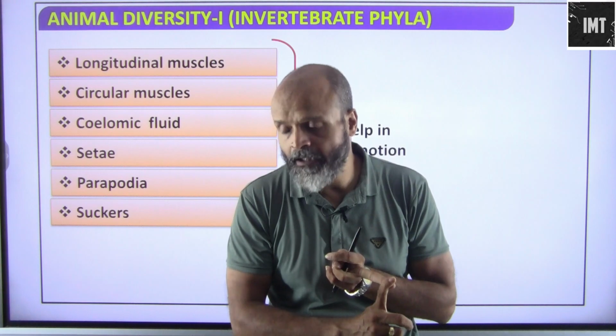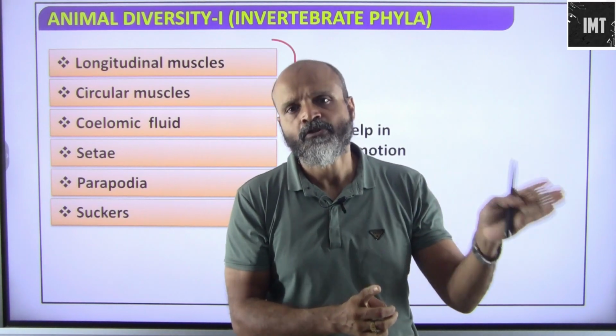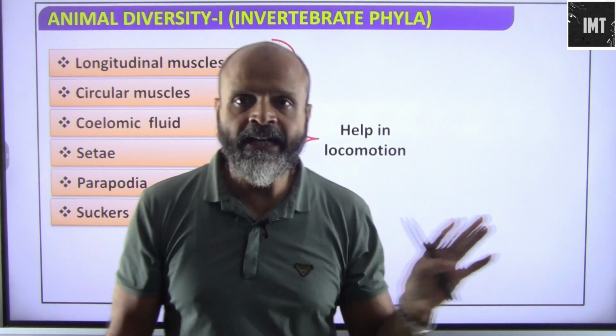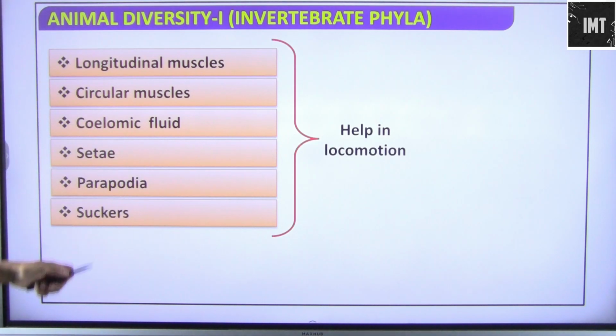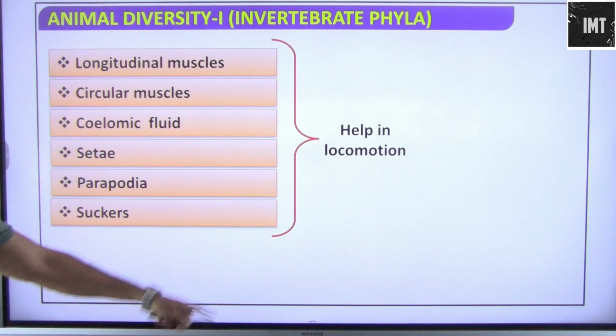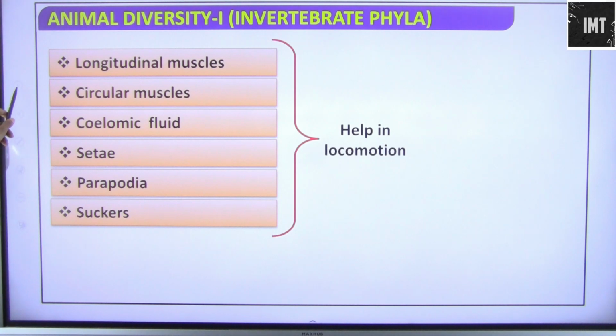In cnidarians we had basically polyp and medusiforms. So some are sessile and some are free swimming. Here all of them are basically moving, and all these things that you see, suckers, parapodia, setae, coelomic fluid, circular muscles, longitudinal muscles, all of them will help in their locomotion. So they are going to move.